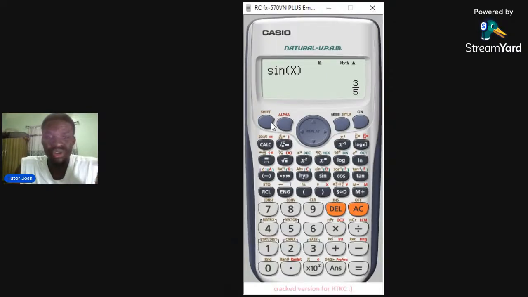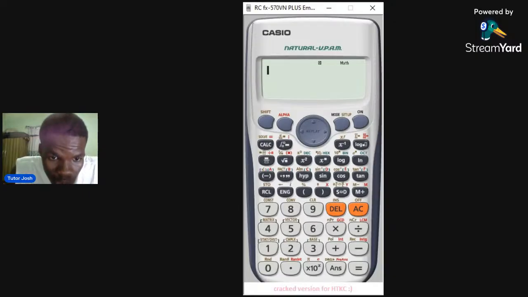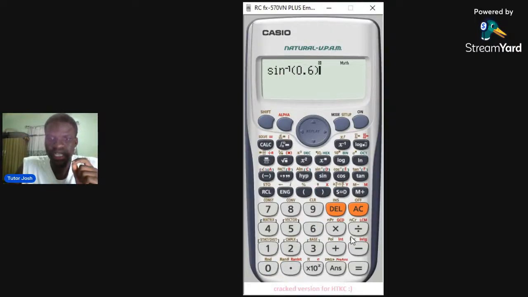Shift 9 3 equals to AC, right? And after doing that, the next thing you are going to do is what? You store sine inverse of 0.6 in your calculator. And how do you bring out sine inverse? You press shift sine 0.6, then you close bracket, then you press equals to. This is sine inverse in your calculator.